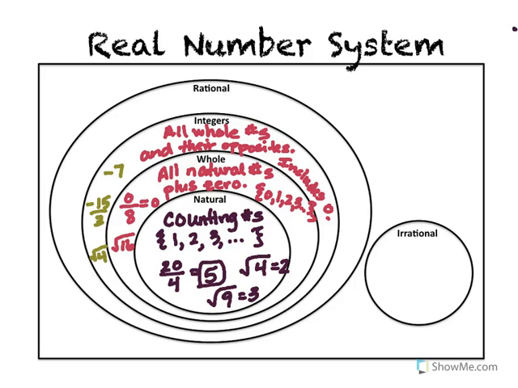And the rational numbers are any number that can be written in fraction form. Okay, so any number that can be written as a fraction is considered a rational number. So that includes all fractions, all decimals, right? When I say all, I'm going to put a little star by that because I got a group of decimals that it won't work for, but most decimals.